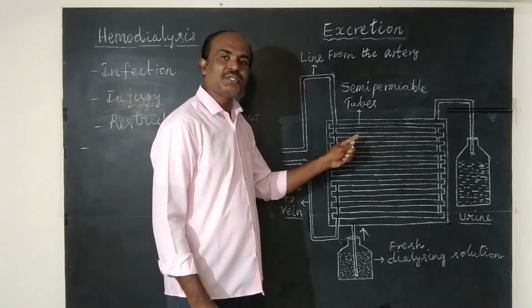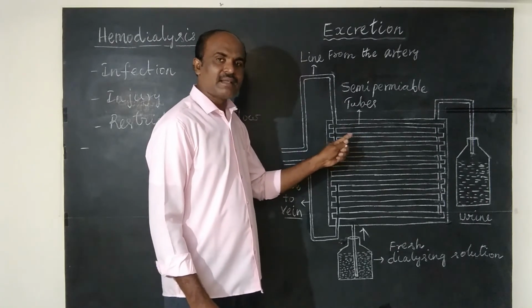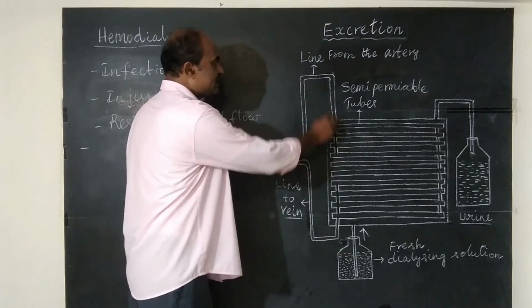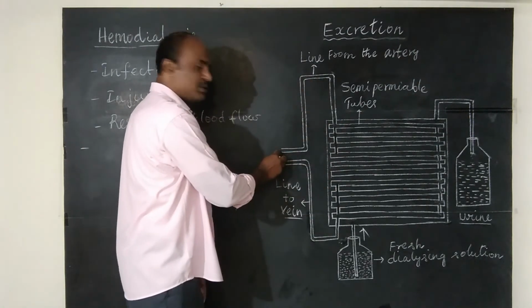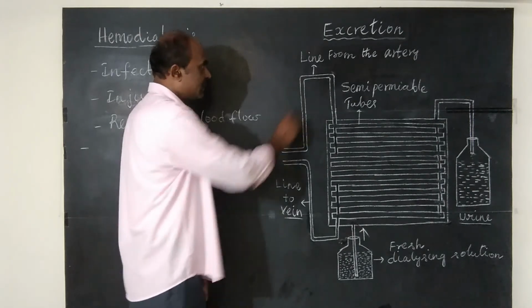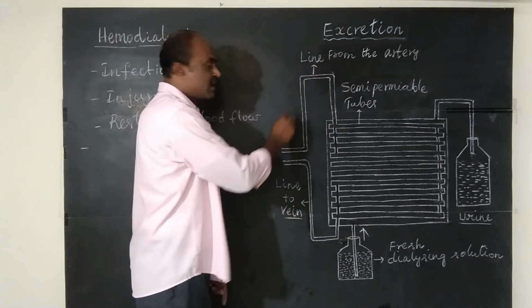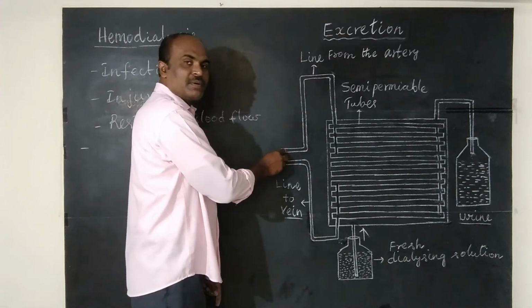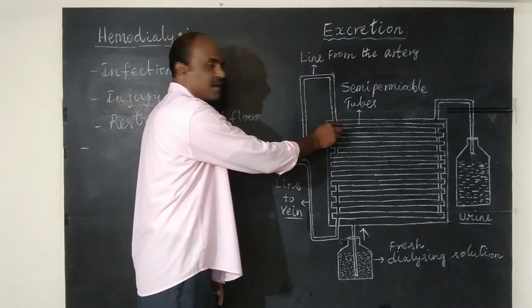series of tubes. Now let us understand, this dialyzer is connected with a tube to the artery of a patient. See, line from the artery. The artery is connected with a tube and this tube is connected with the dialyzer.